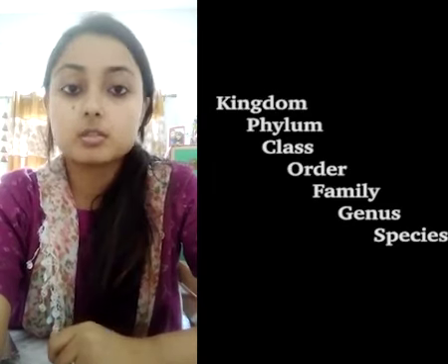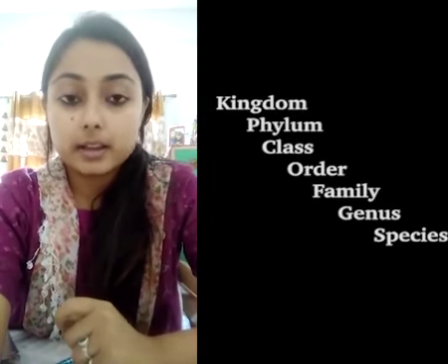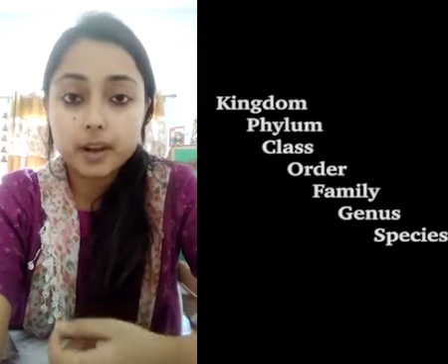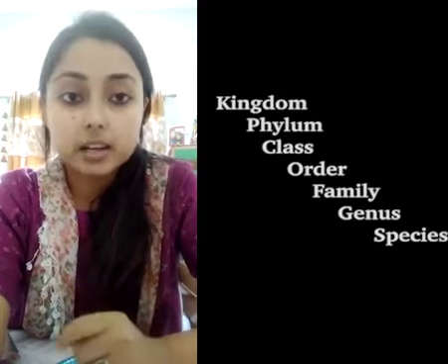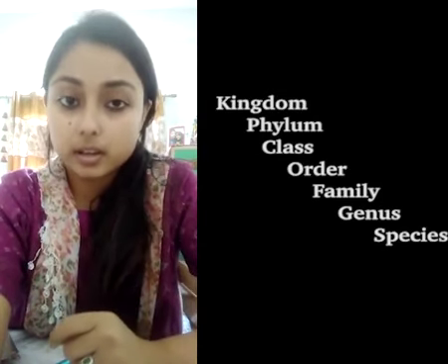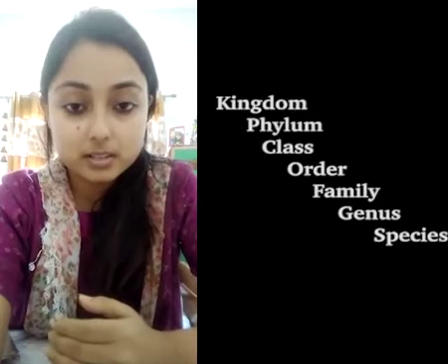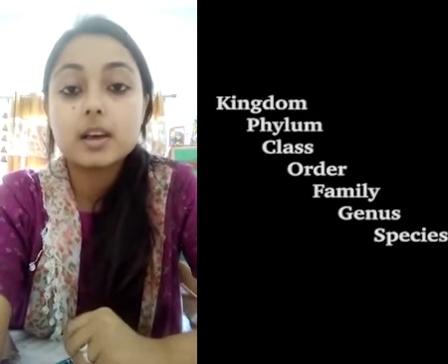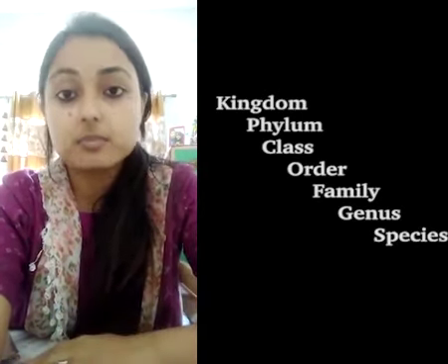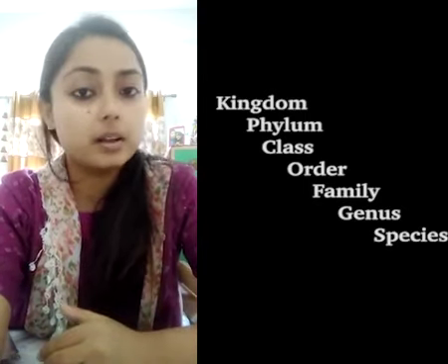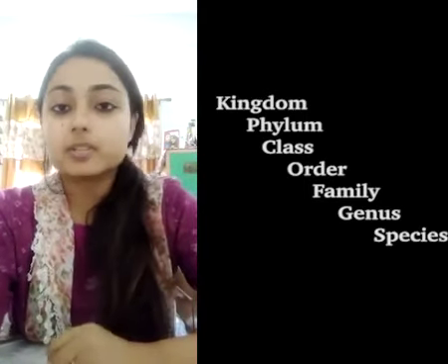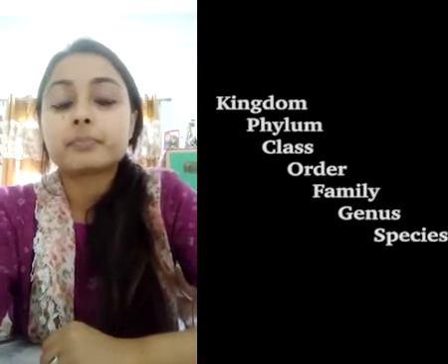Now, each of the categories in classification is known as unit. Like I told you, kingdom, phylum, class, order, they are all units. And in the Linnaean hierarchy, the lowest unit is called the species. See, it is placed in the last, species. Its higher unit is genus, followed by higher order of units, which includes family, order, class, phylum, and kingdom. Now we shall learn more about these units. We will start with the lowest unit, that is species.